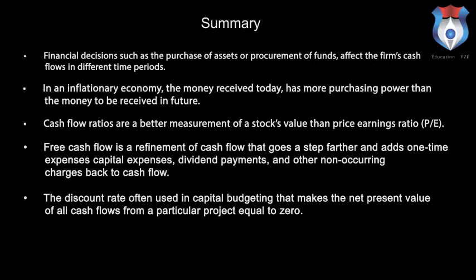Free cash flow is a refinement of cash flow that goes a step further and adds one-time expenses, capital expenses, dividend payments and other non-recurring charges back to cash flow. The discount rate often used in capital budgeting makes the net present value of all cash flows from a particular project equal to 0.